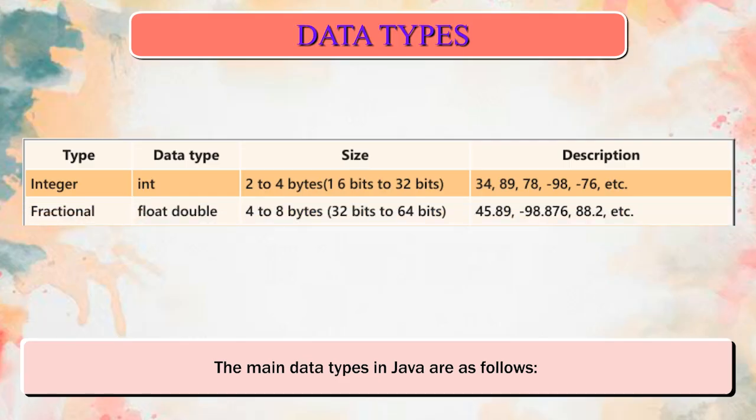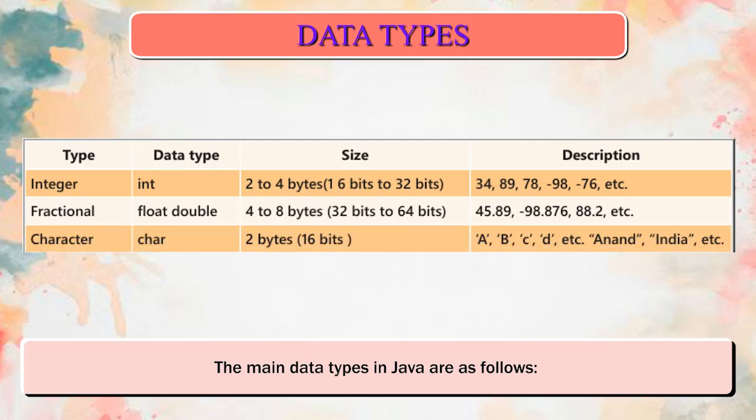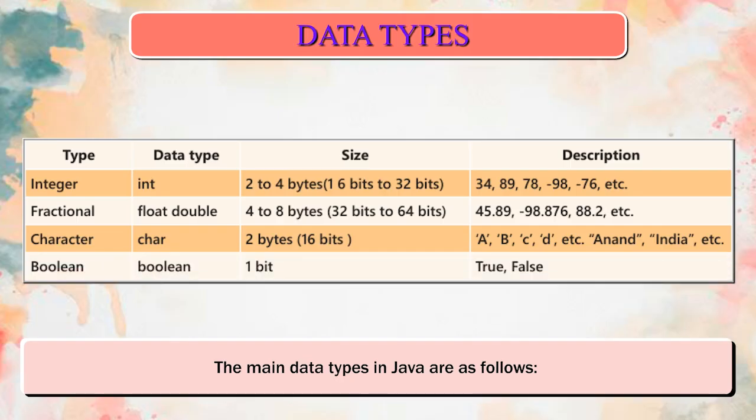Type fractional, data type float double, size 4 to 8 bytes, 32 bits to 64 bits, description 45.89, minus 98.876, 88.2, etc. Type character, data type char, size 2 bytes, 16 bits, description A, B, C, D, Anand, India, etc. Type Boolean, data type boolean, size 1 bit, description: true, false.